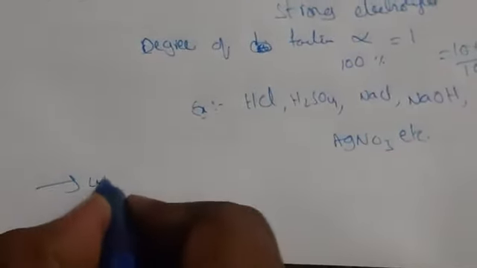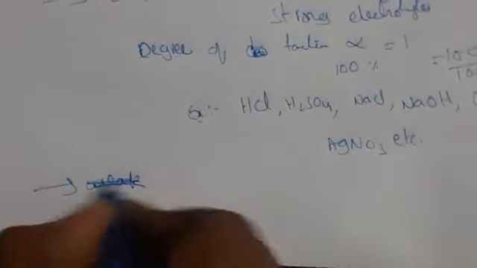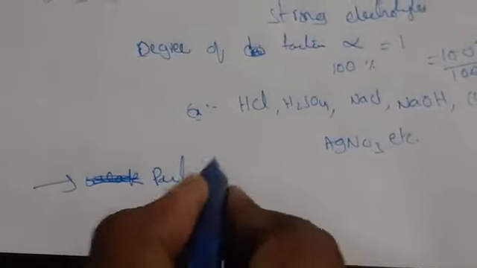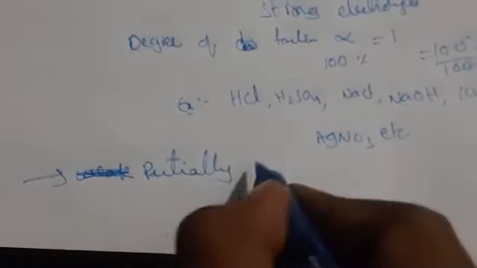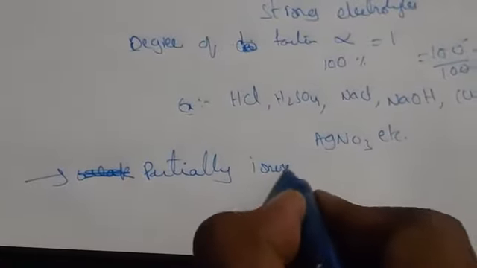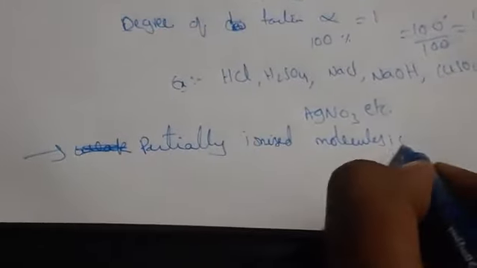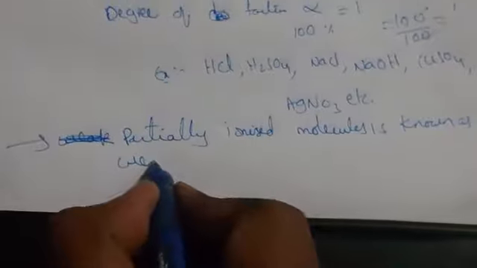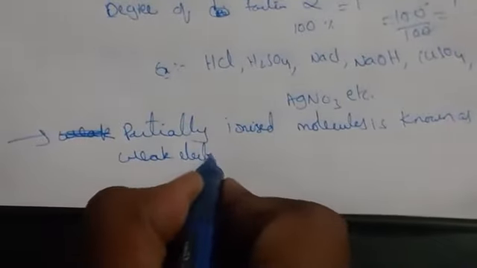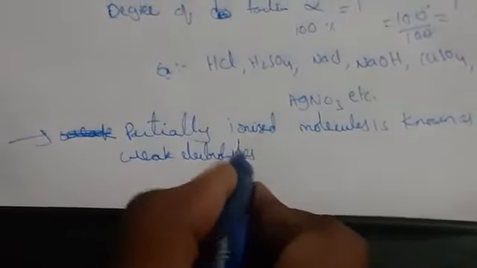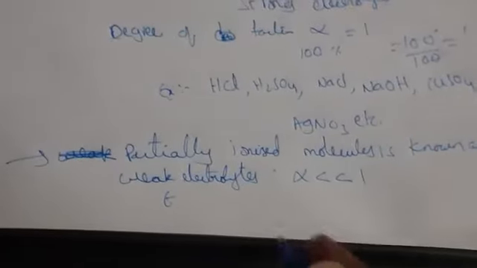The alpha value will be very much less than 1; the degree of dissociation will always be less than 1.